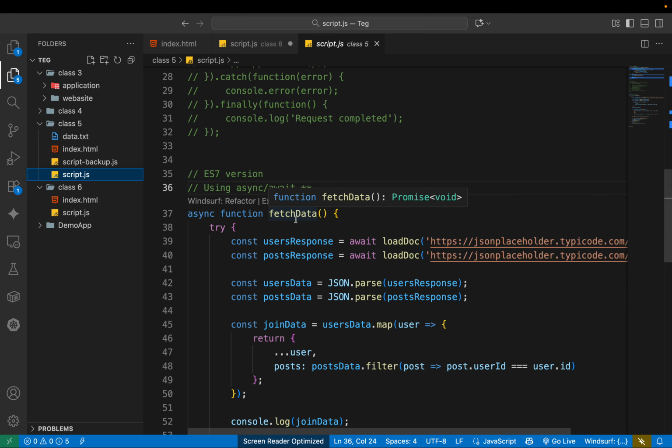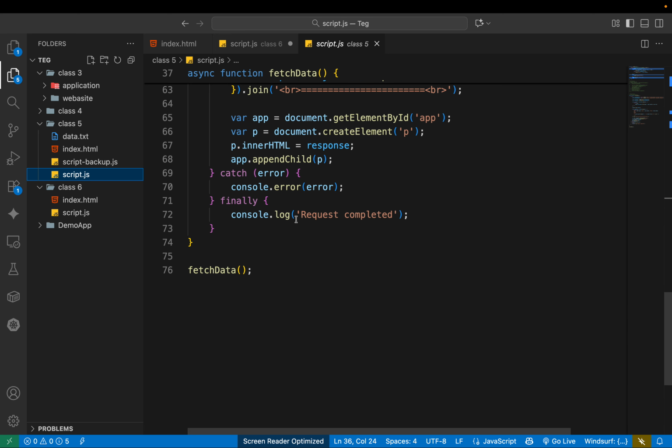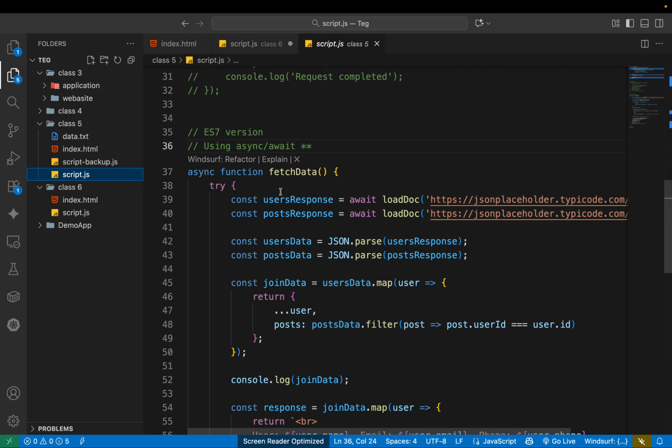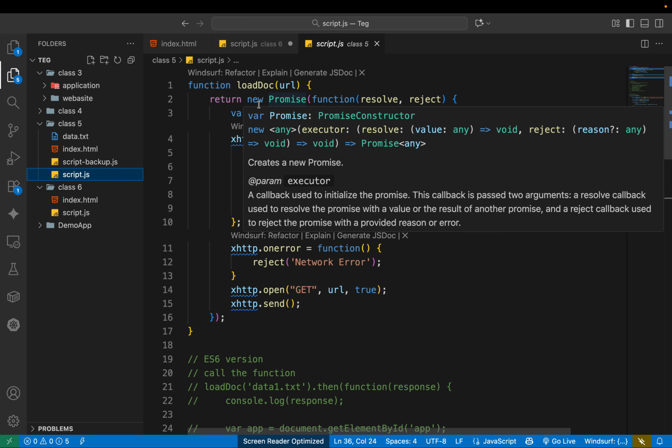This fetch data is almost the same as the function that actually worked here, load docs, and this load docs function returns a promise.